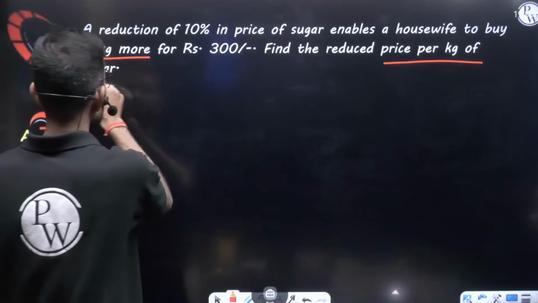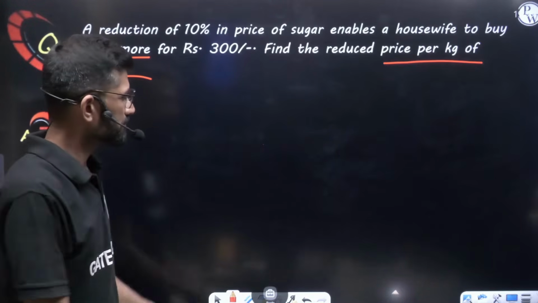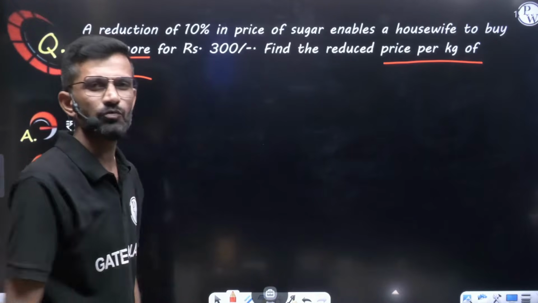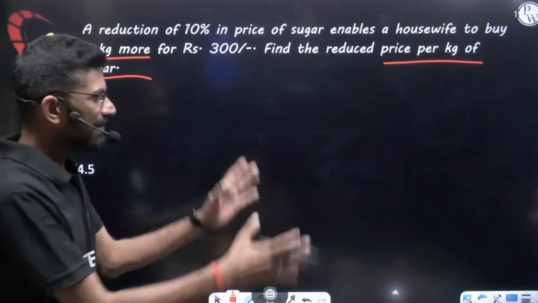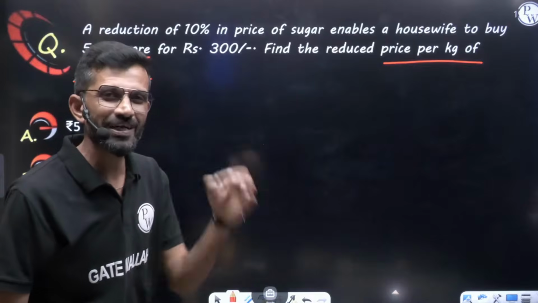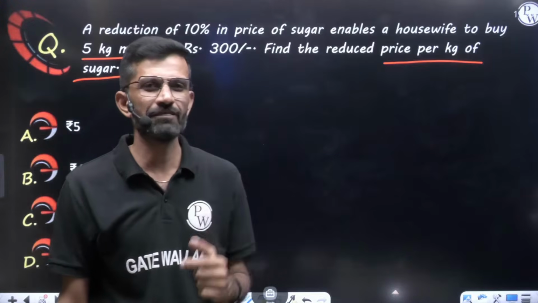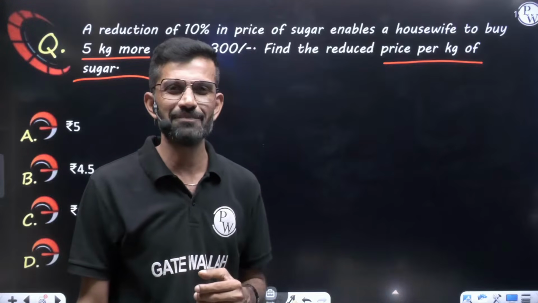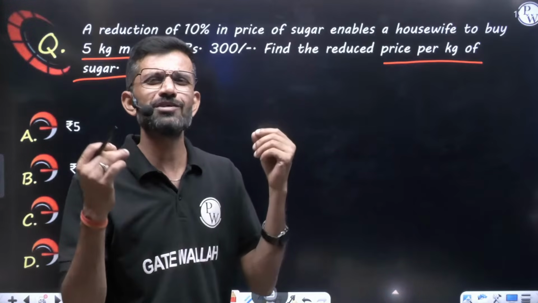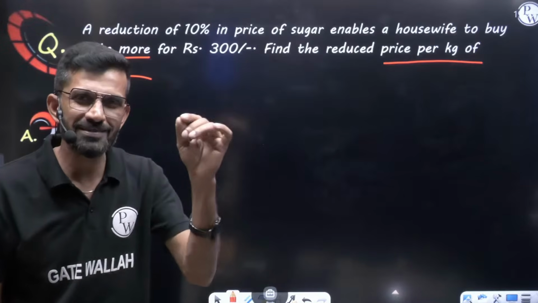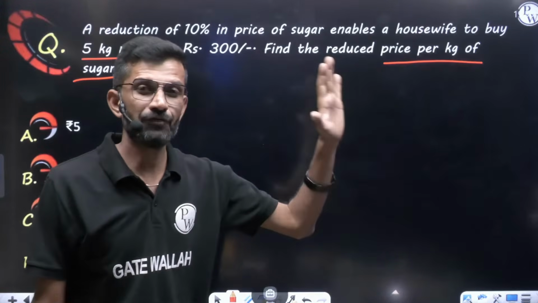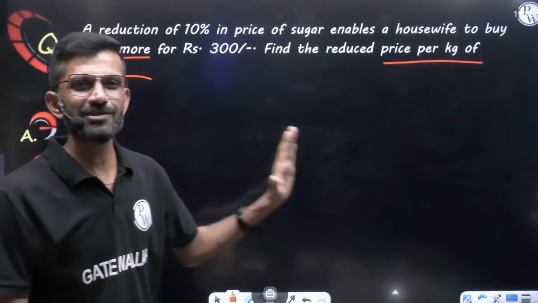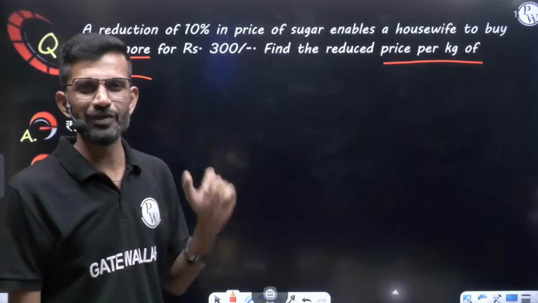So what will be the reduced price? My dear friend, I can tell you the complete equation method that people follow. I will even tell you the aptitude method. What is exactly the aptitude? With this question, you will understand the flavor of aptitude. Aptitude does not require so many calculations. If you understand, you can say the answer. But before that, let us go for the normal mathematics method.